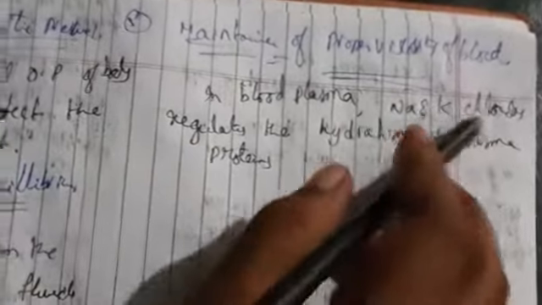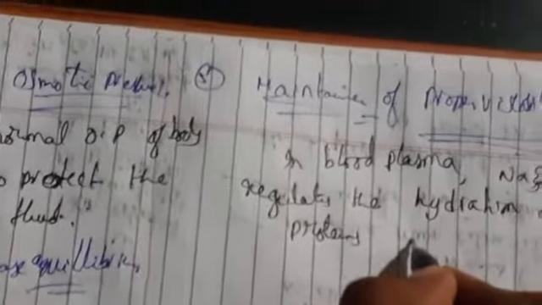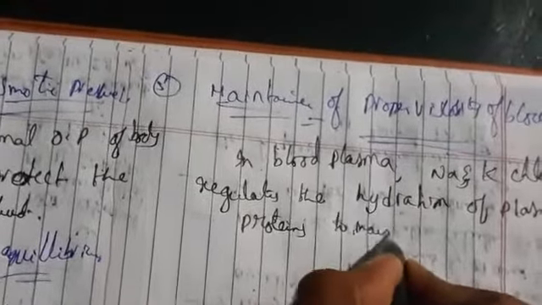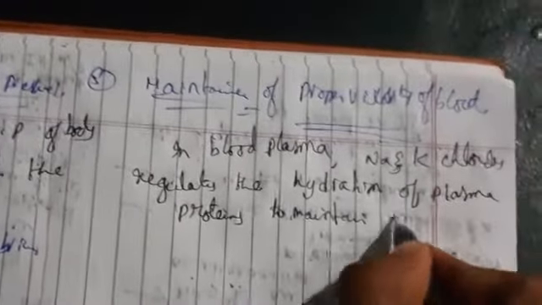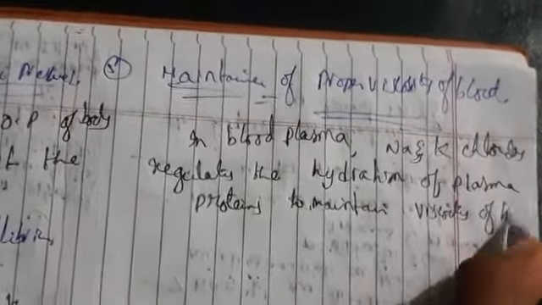In our body the sodium and potassium chlorides regulate hydration of plasma proteins to maintain the viscosity of the blood. So this is about proper viscosity of the blood.